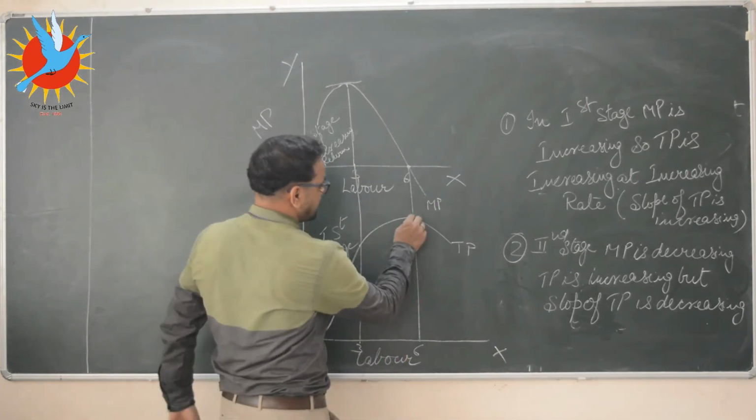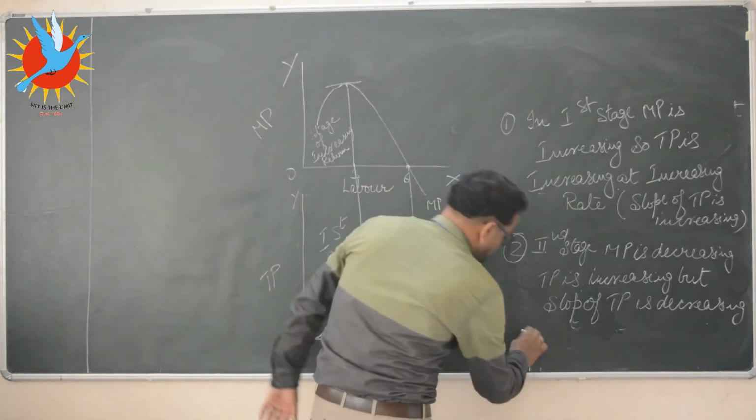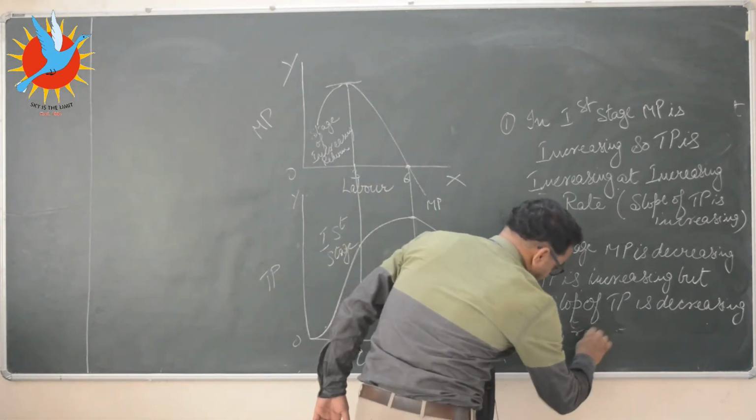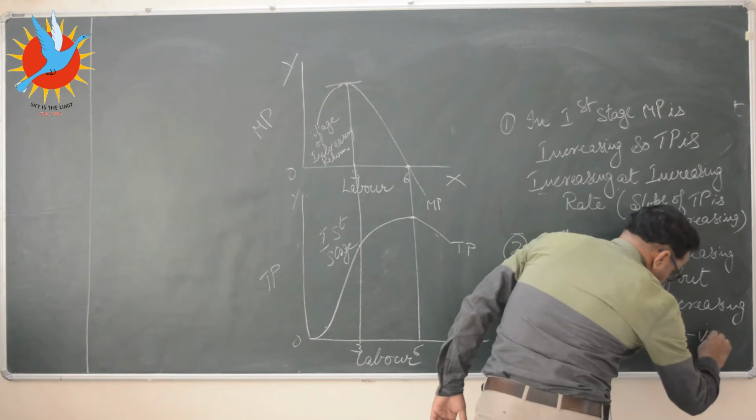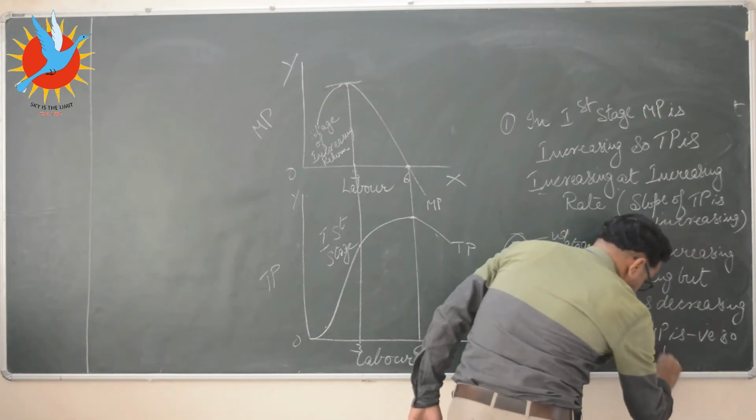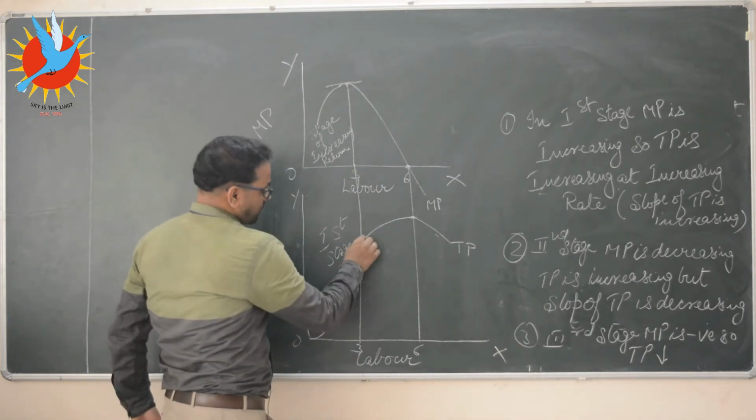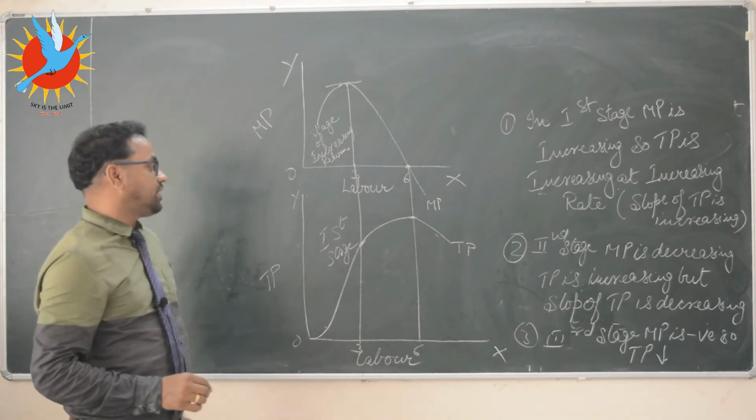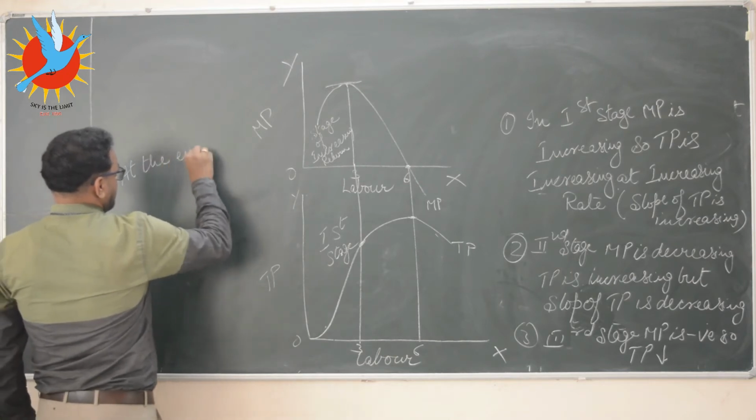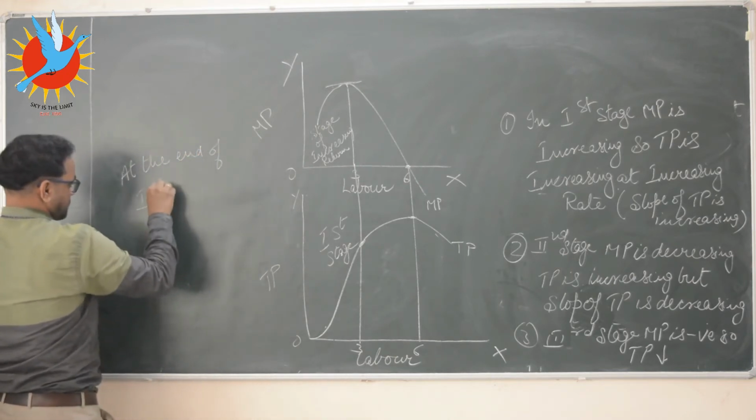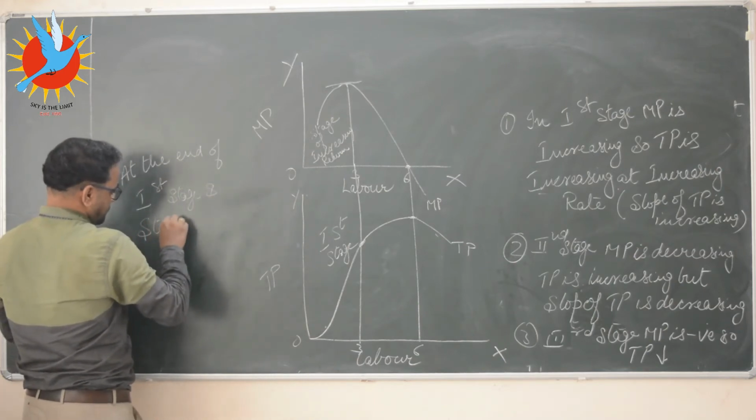And after this, here TP is maximum. Why? Because MP is 0, and after this TP is decreasing. Third stage: MP is negative, so TP decreases. Important thing, from this point the slope of TP is changing. So at the end of the first stage and the starting of the second stage